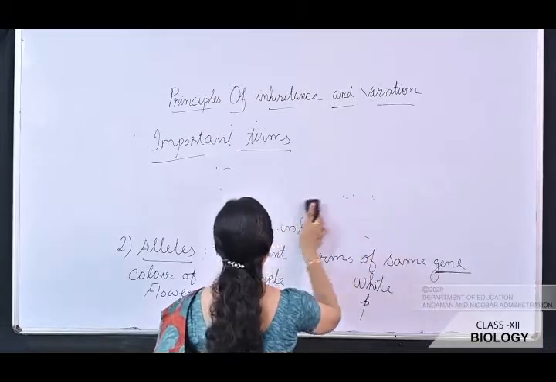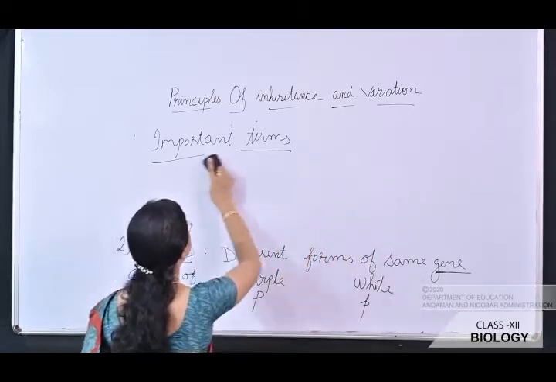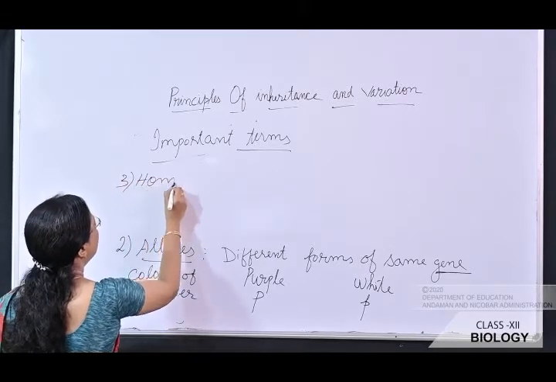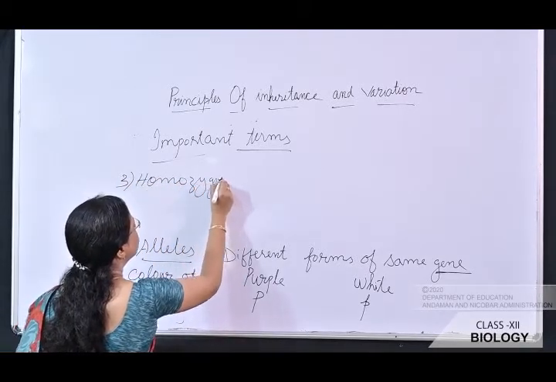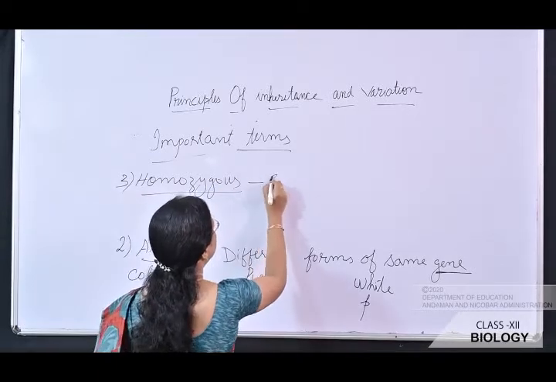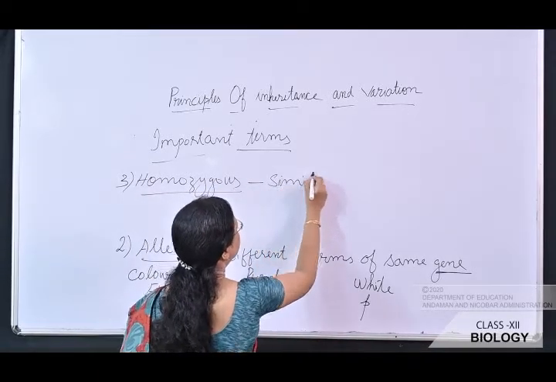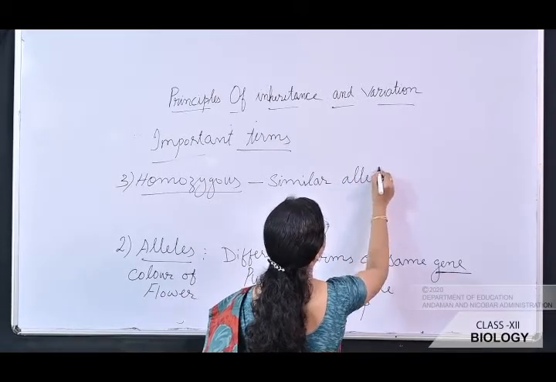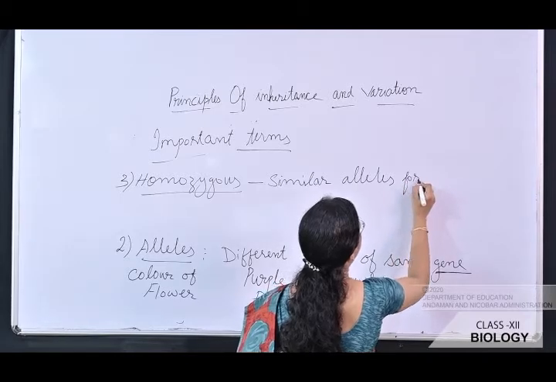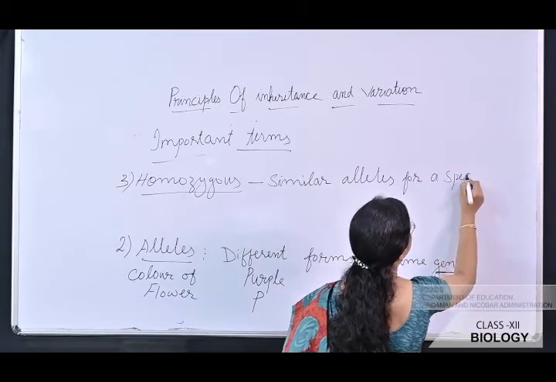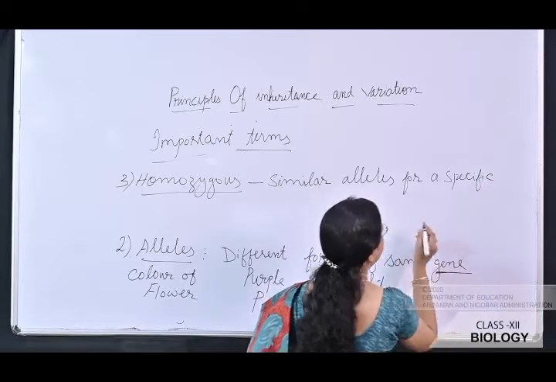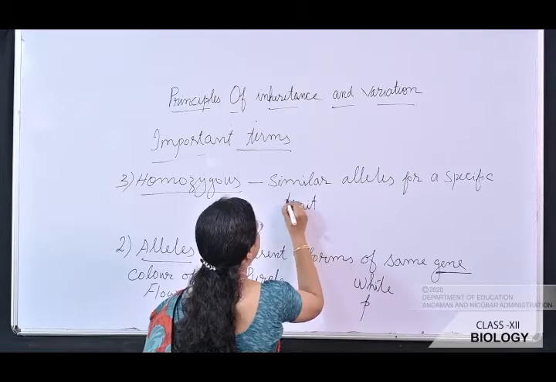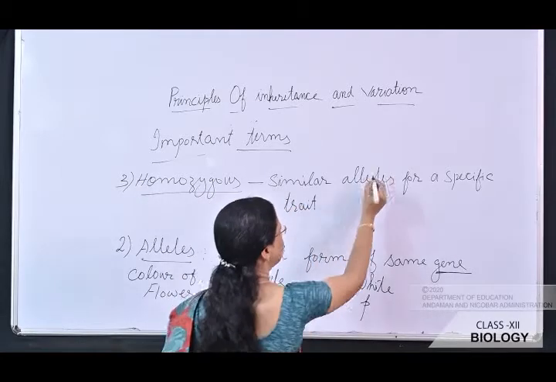Third is homozygous. Homozygous: similar alleles for a specific character, specific trait.